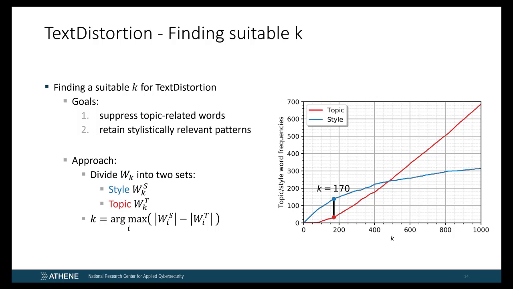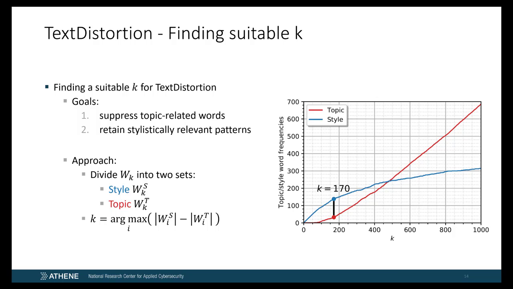It can be seen that the style-related curve here in blue increases but is flattening more and more with increasing k. Meanwhile, the red topic-related curve starts off slowly, approaching a constant slope of 1. In other words, as k increases, fewer style-related entries occur in wk, while at the same time a higher number of topic-related entries are present. As a resulting k, we select 170, which represents the value at which the style-related entries outnumber the topic-related entries the most in terms of absolute frequency.